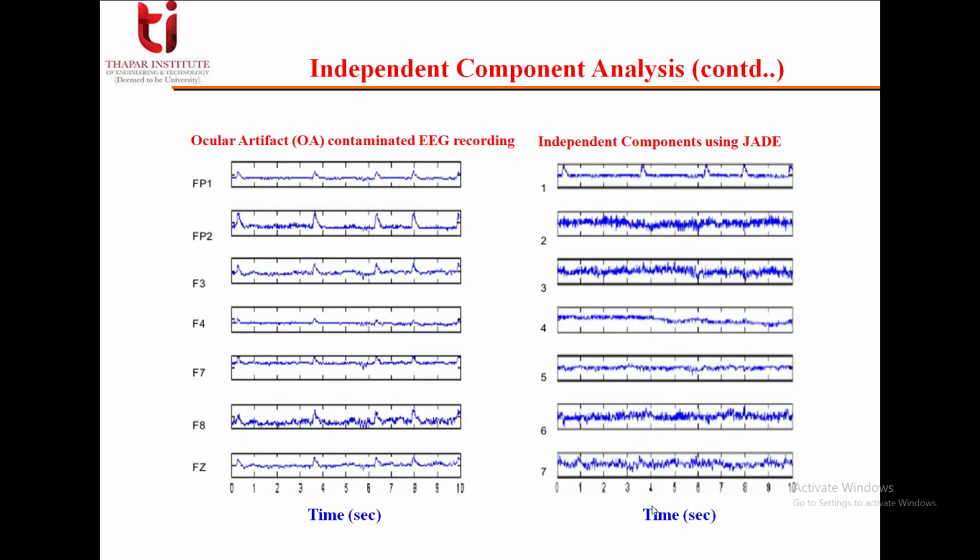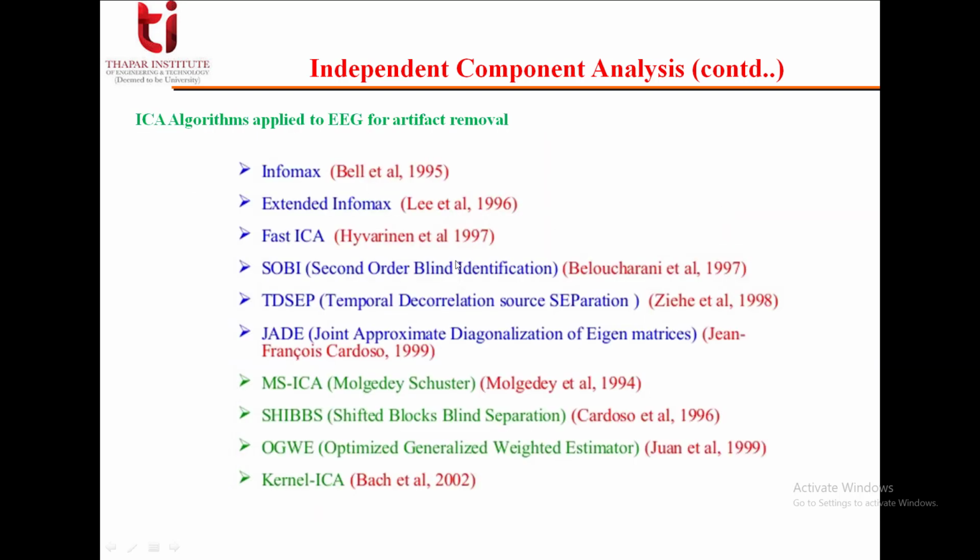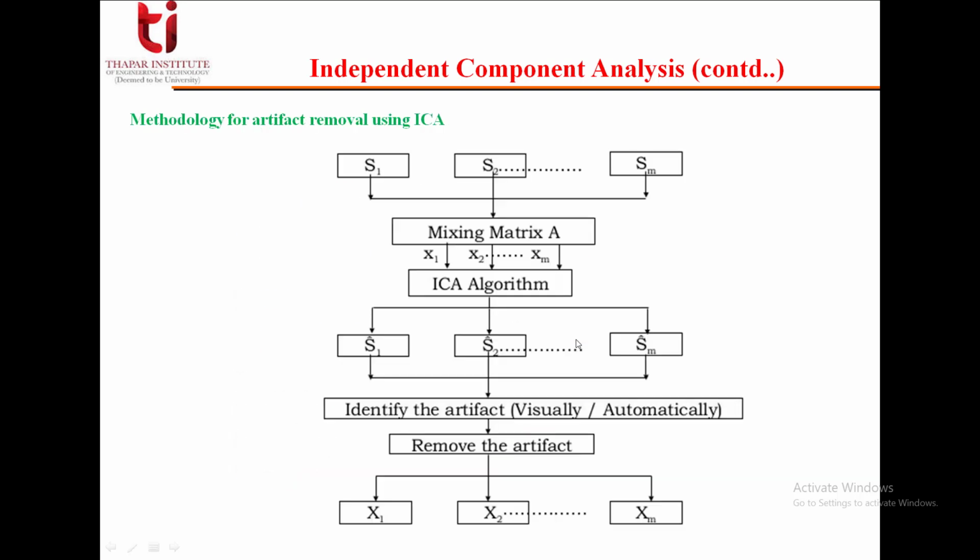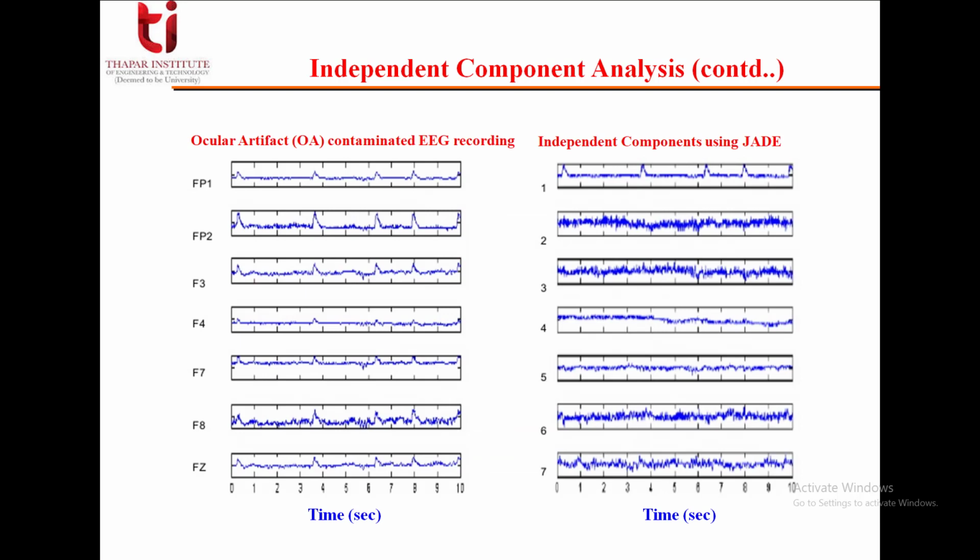So this is one example of an ocular artifact contaminating an EEG recording. These are from different channels, as you can see, and we have applied ICA using the JADE algorithm. You can see the name of this algorithm, joint approximate diagonalization of eigenmatrices. This is one ICA based algorithm. So we have applied it, and you can see the outputs for that.